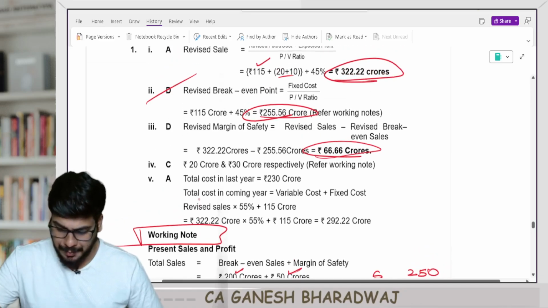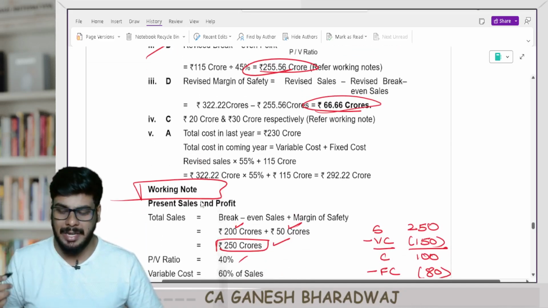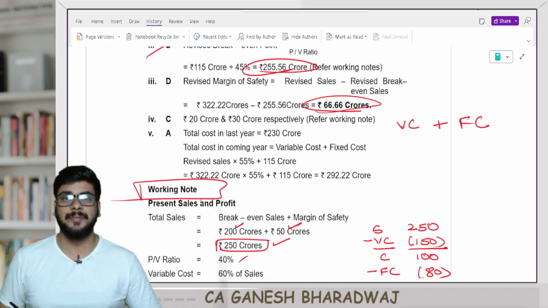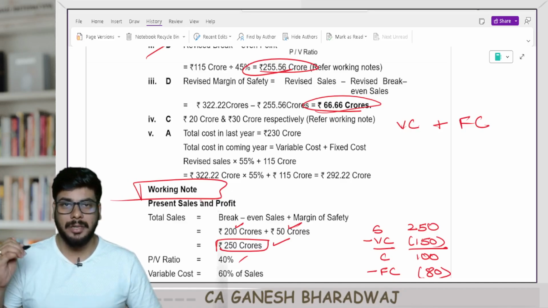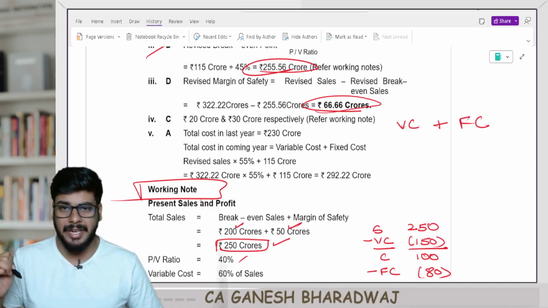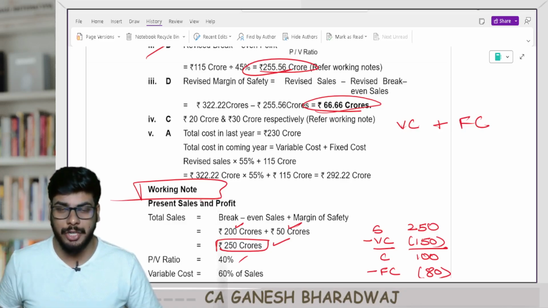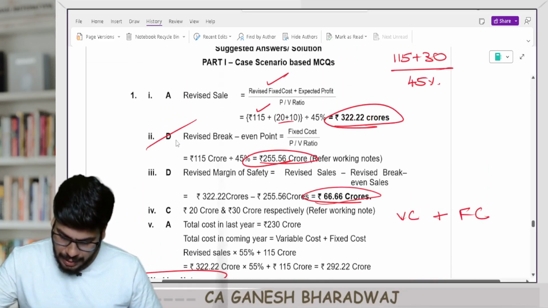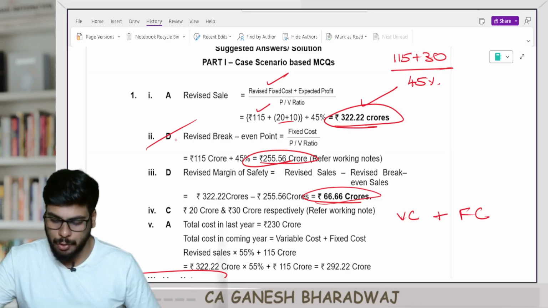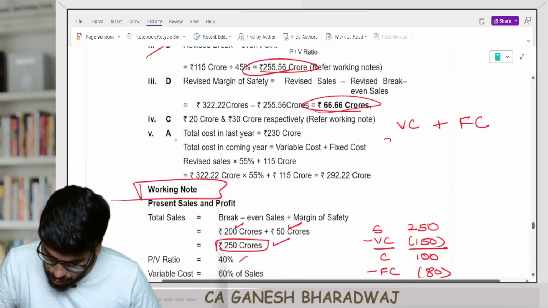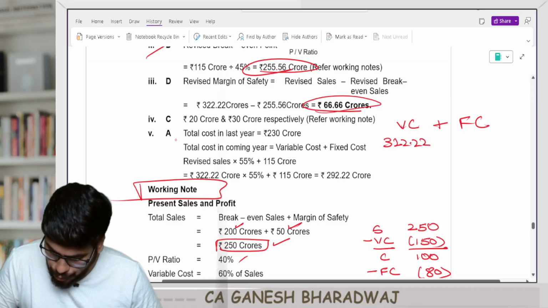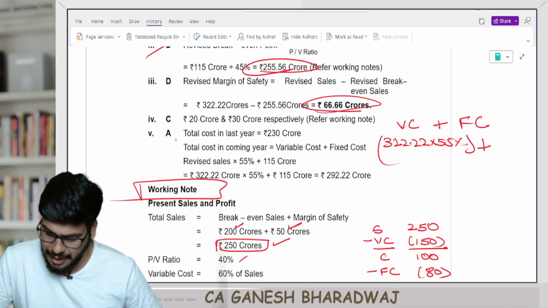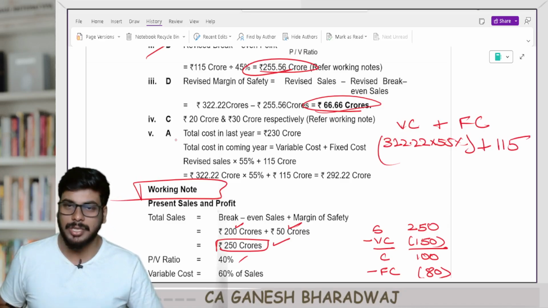Very simple. Again, it's going to be variable cost plus fixed cost. That is going to be my total cost. This year, what is going to be my variable cost? First, PV ratio is 45%, which means the VC ratio is 55%. And this year, the total sales is going to be 322.22. So the variable cost is going to be 322.222 into 55%, plus the revised fixed cost of 115 crores. Are you clear with this?